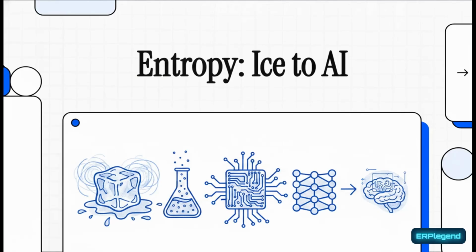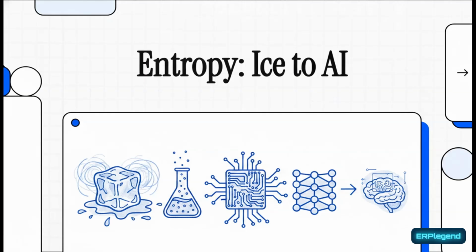Welcome to This Explainer. Okay, today we are going on a totally fascinating journey. We're going to take a concept that usually just lives in the dusty pages of chemistry and physics textbooks and trace it all the way to the absolute cutting edge of modern artificial intelligence. We are talking about entropy.